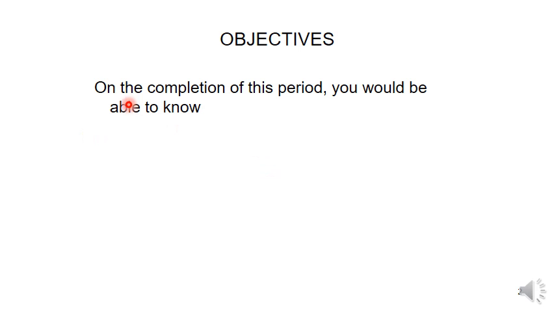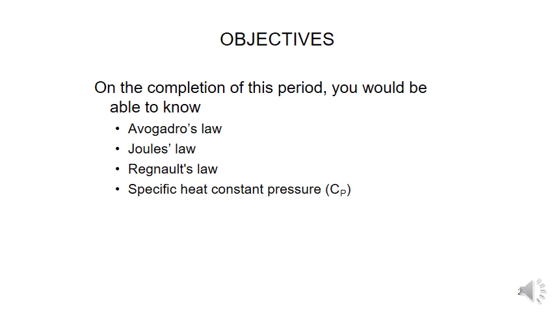Coming to this class, today we learn about Avogadro's law. By using Avogadro's law, we can find the Avogadro number. Next, Joule's law. Next, Regnault's law. Next, specific heat at constant pressure. We already discussed specific heat at constant pressure, Cp, and specific heat at constant volume, Cv.